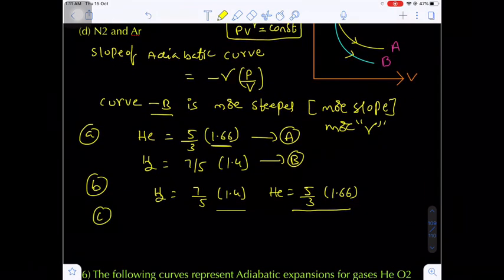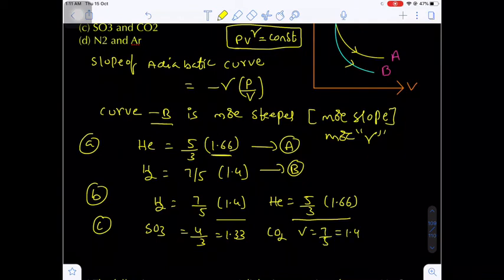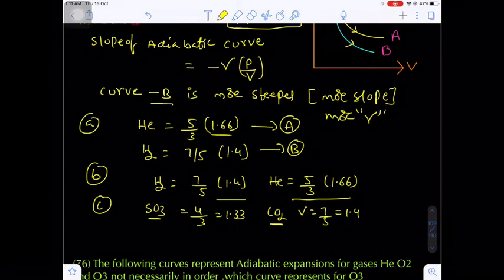And the remaining options we also have to see. Option C is sulfur dioxide, with gamma value 4 by 3, that is 1.33. And the next one, carbon dioxide, a diatomic-like gas with gamma value 7 upon 5, that will be 1.4. So curve B, carbon dioxide, has more gamma than curve A, the sulfur dioxide. So option C is also correct.